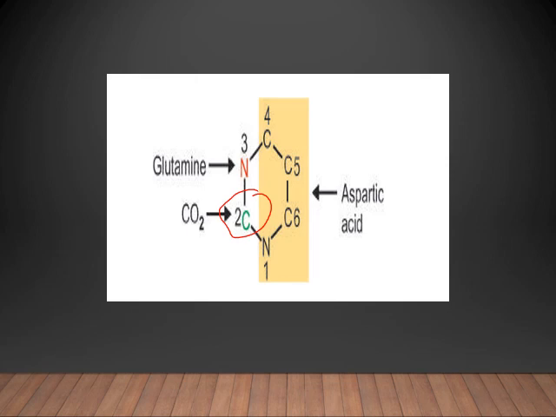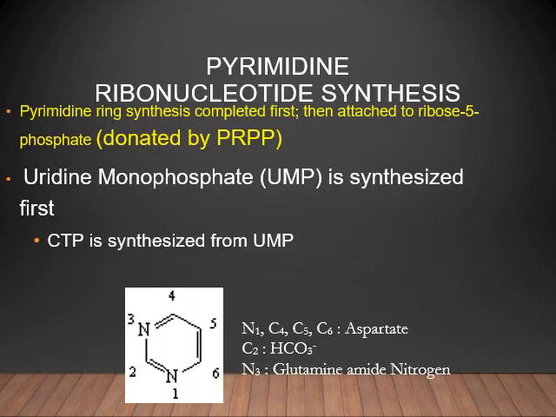Then N1, C4, C5, C6 are contributed by aspartic acid, and N3 is donated from glutamine. Once again, N3 is contributed by glutamine, C2 by carbon dioxide or bicarbonate, and N1, C4, C5, C6 by aspartic acid. Now let us go into detail about the de novo biosynthesis of pyrimidine nucleotides.